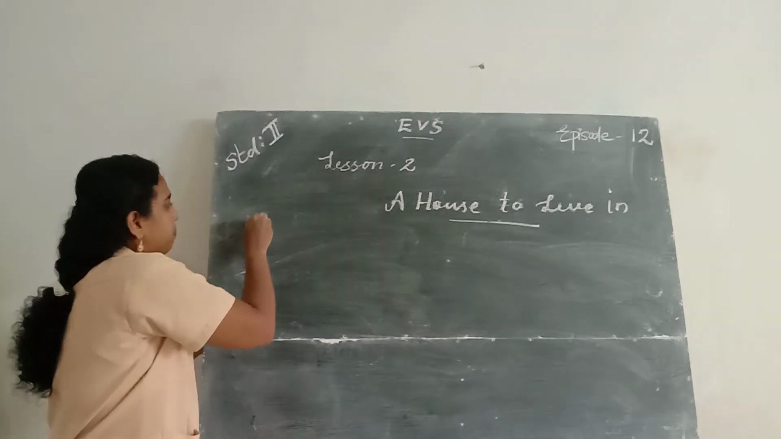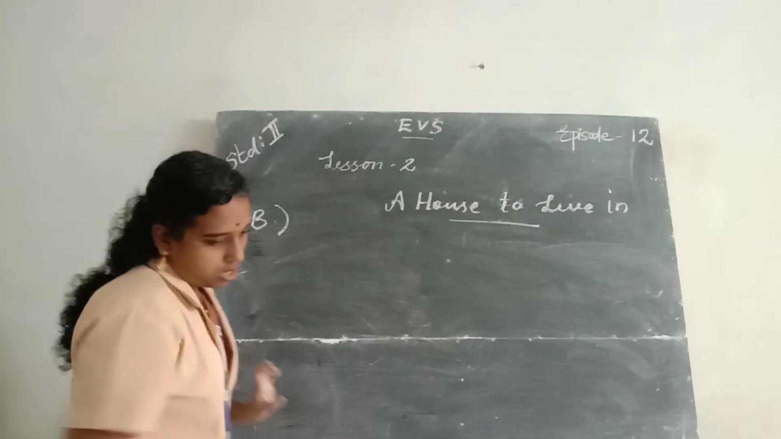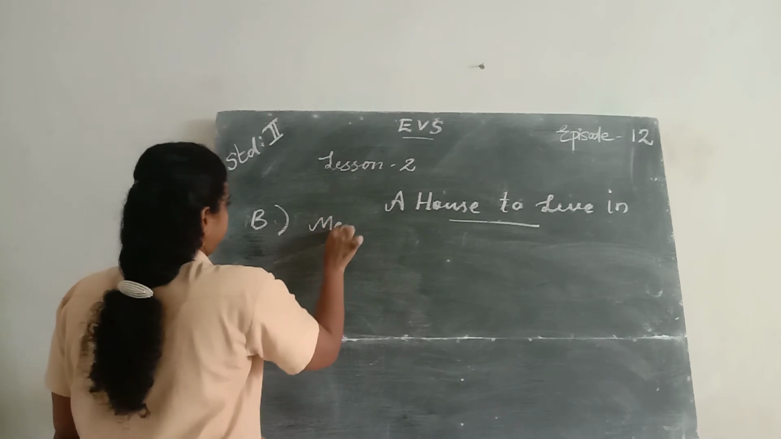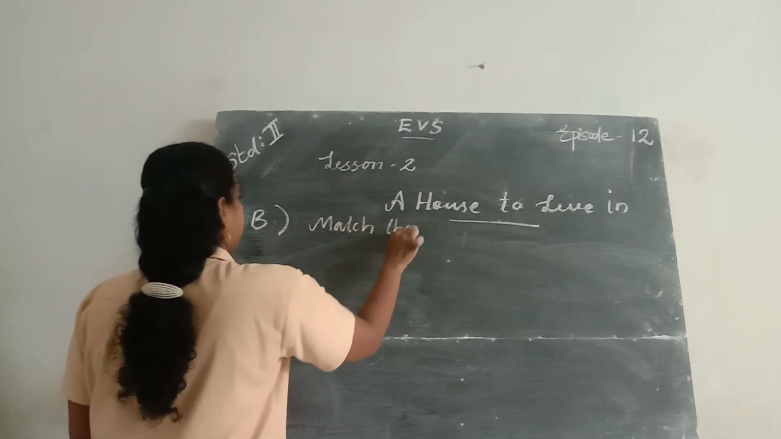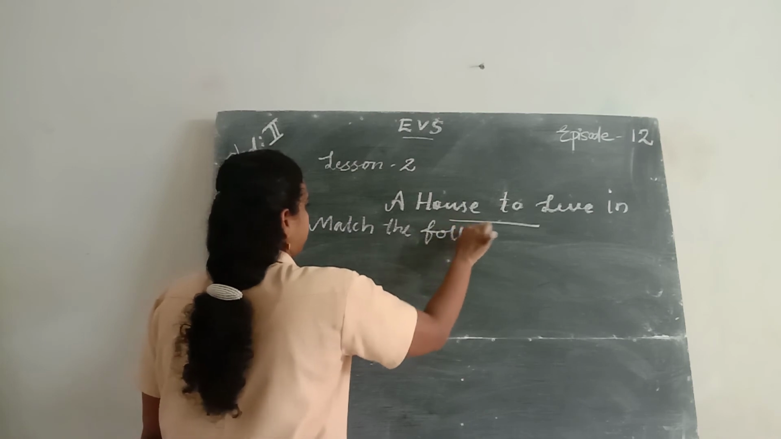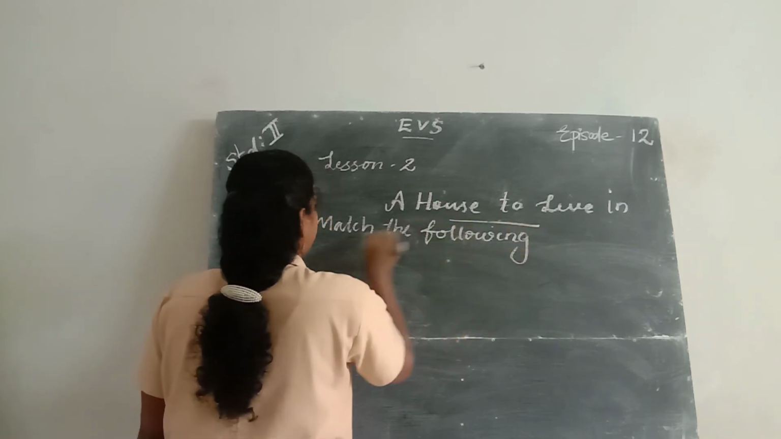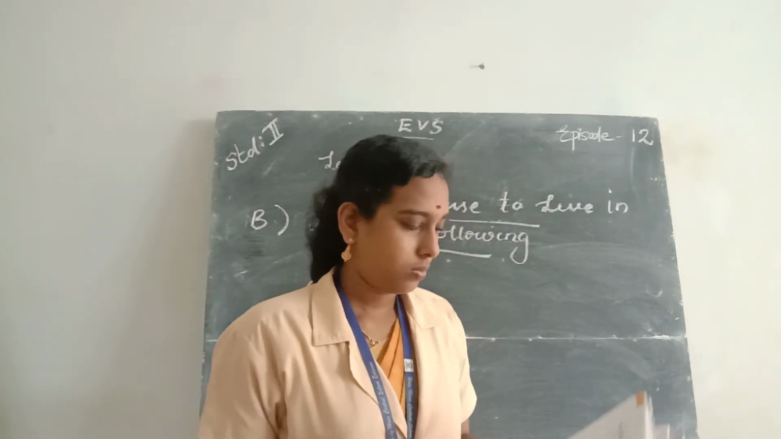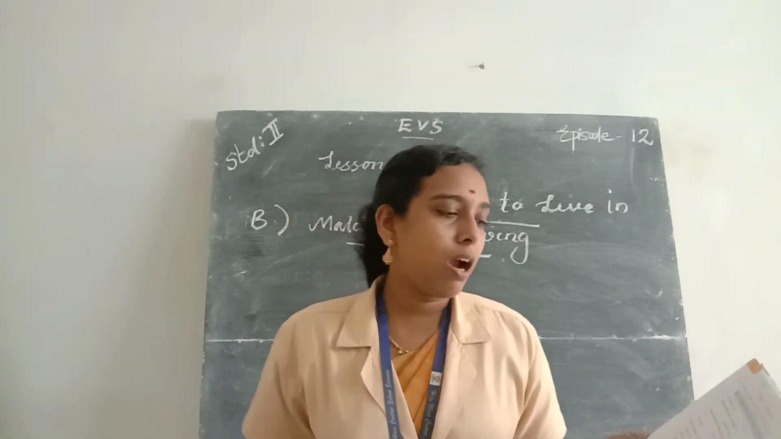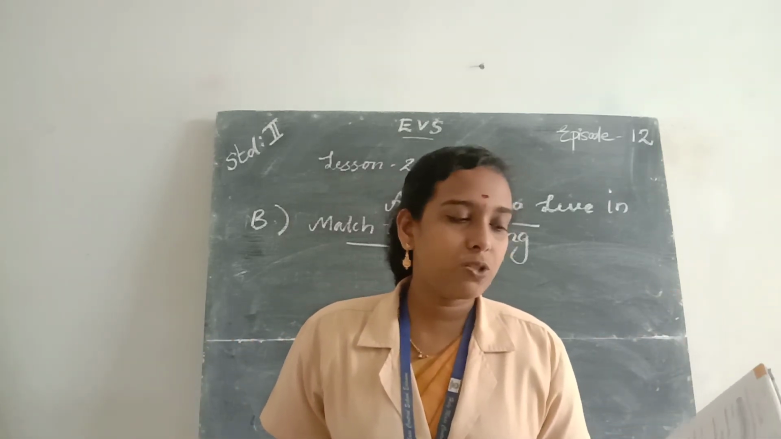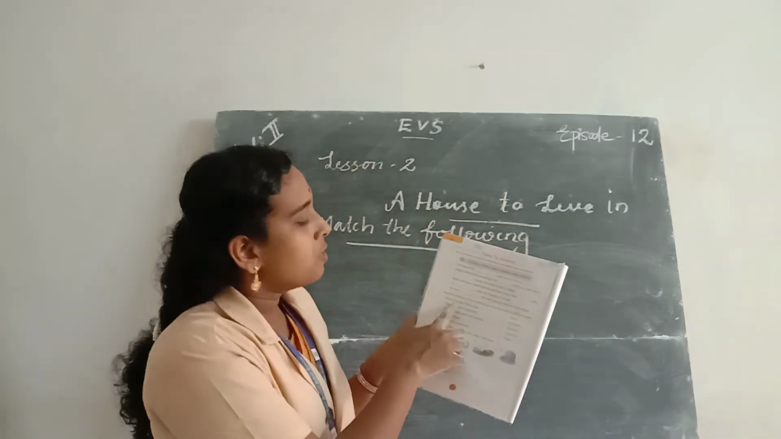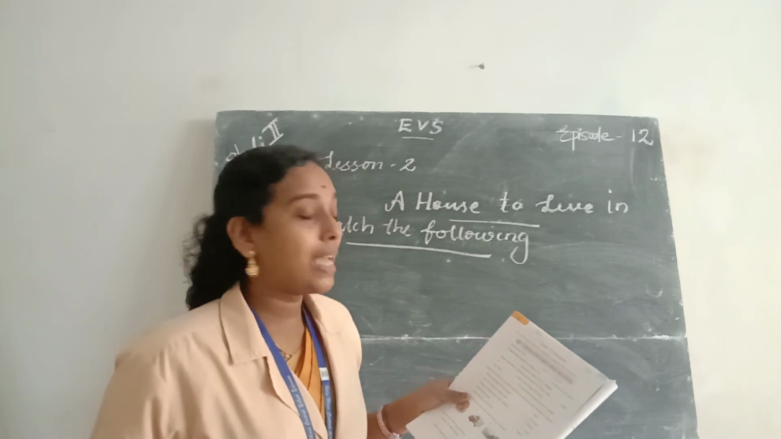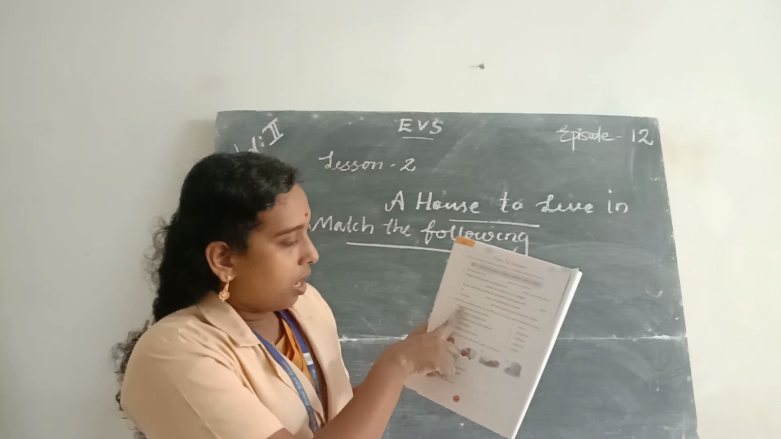So the next one, B. Match the following. Match the columns correctly and find out who does what to build our houses. So the first question, draws the plan of the house. Who draws the plan of a house? An architect makes the drawing of a house. So the answer is architect.